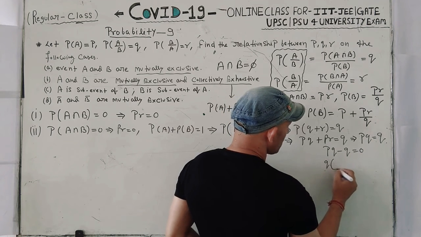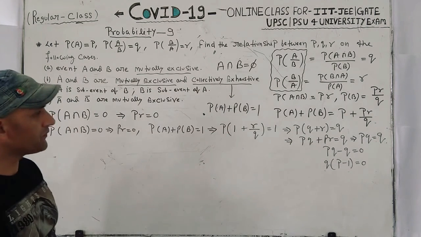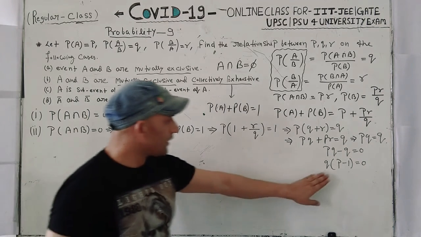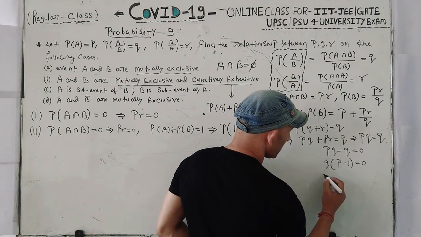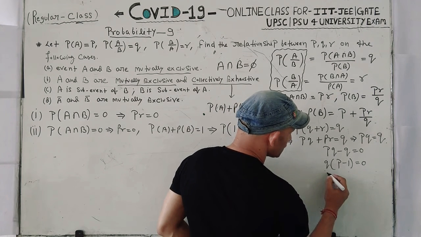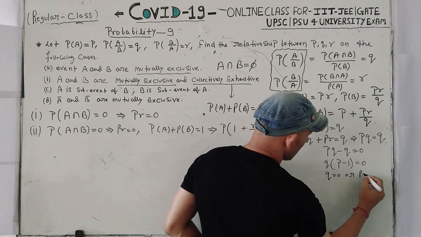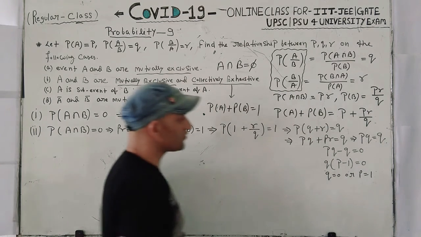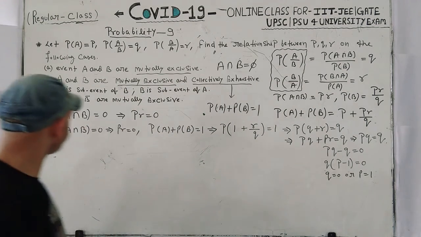If you take Q common, then Q times P minus 1 is equal to 0. Maybe this is 0 or this is 0, or both are 0, no problem. So either Q is equal to 0 or P minus 1 is equal to 0, in which case P is equal to 1. So we are getting one conclusion here.